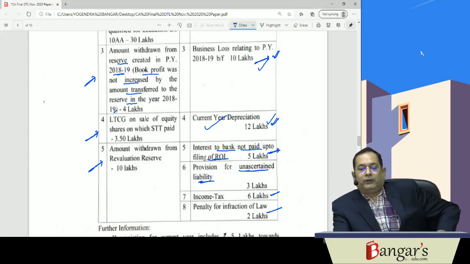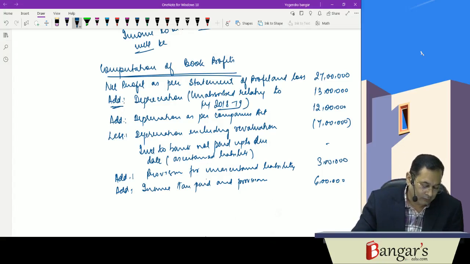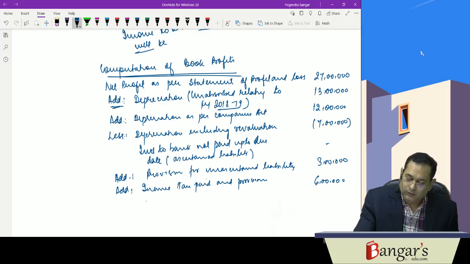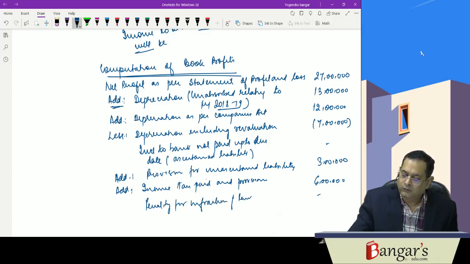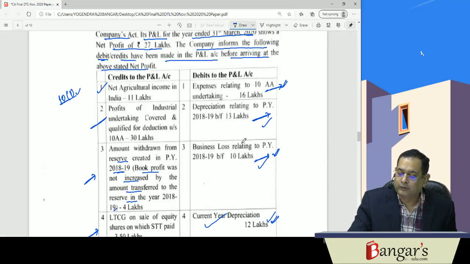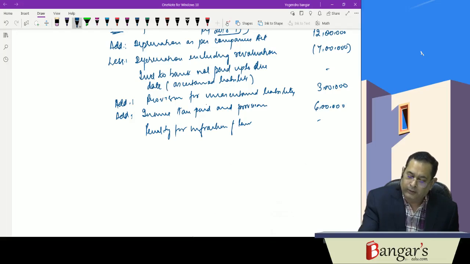Then penalty for infraction of law, no adjustment will be required. We are not computing the income as per the provisions of the Income Tax Act. We are computing the book profits. Then this item you can also write: expenses relating to 10AA undertaking. It is subject to MAT, no adjustment will be required.